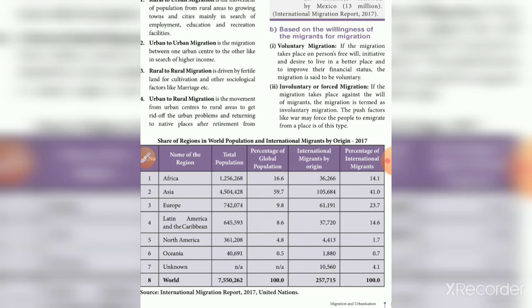So the world total is 7,550,262, and the global percentage is 100. After that, the migrants by origin total 257,715, and the percentage is 100.